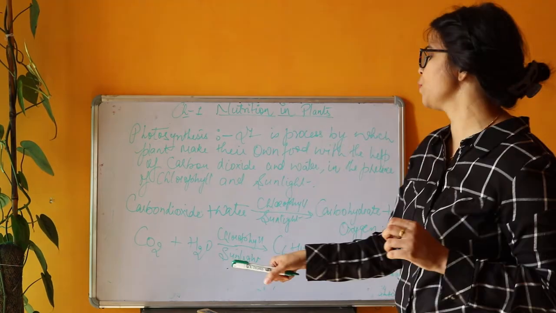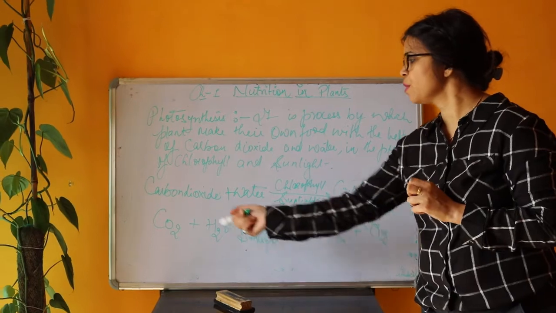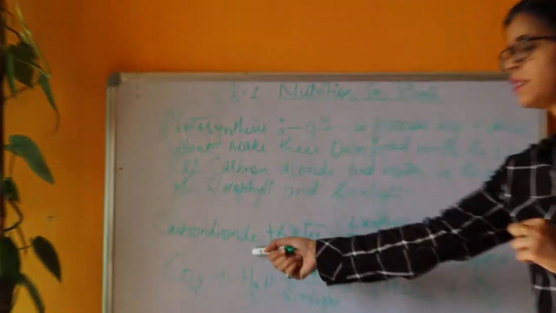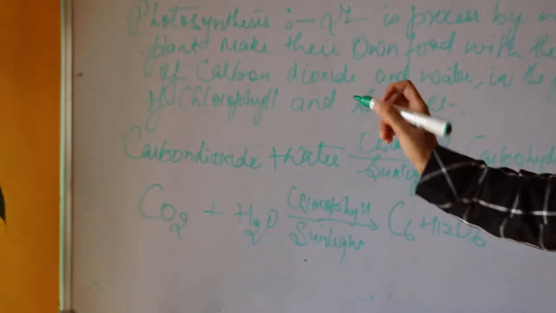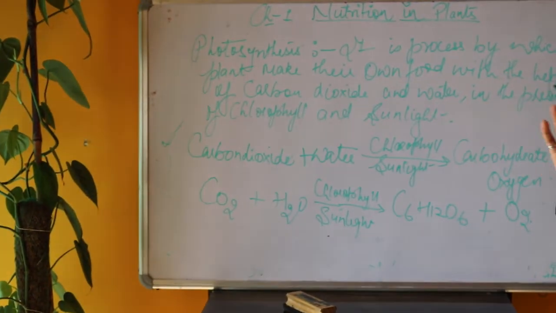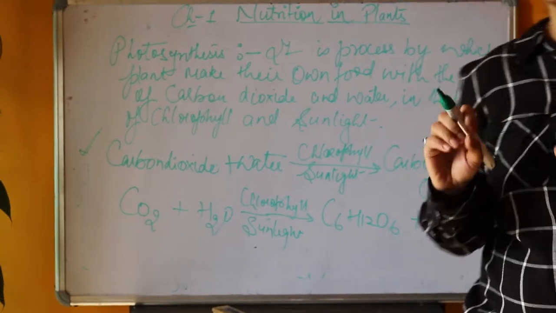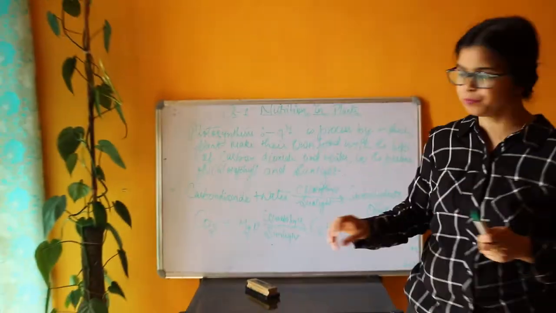This is the equation of photosynthesis. This is a chemical equation and the earlier one is the word equation. In the exam, you need to write just the word equation only. That is sufficient.